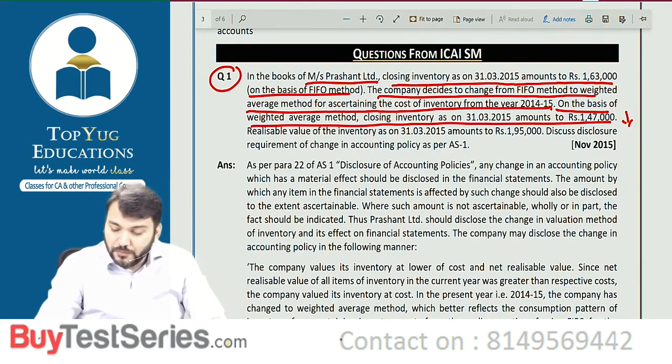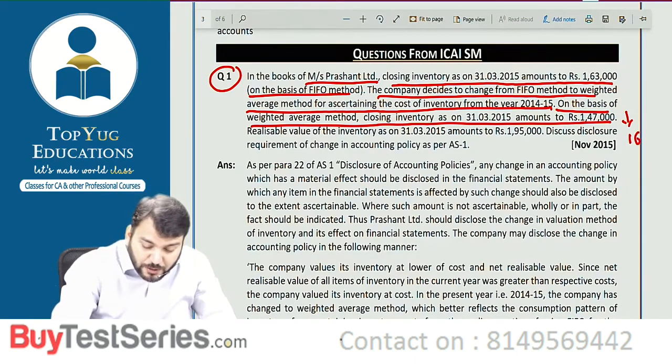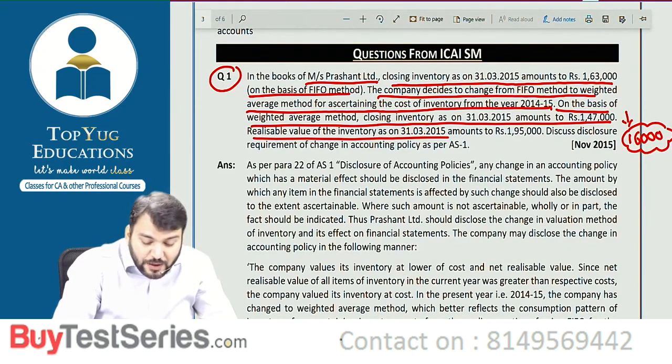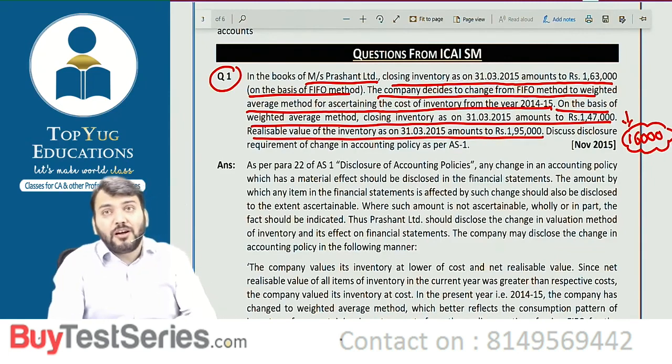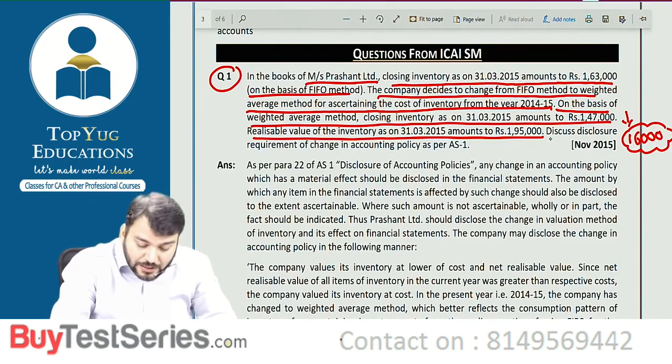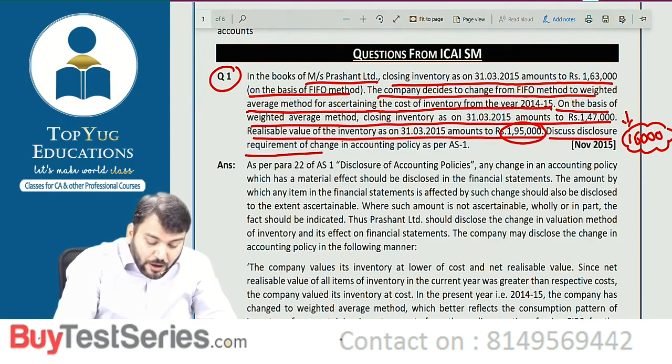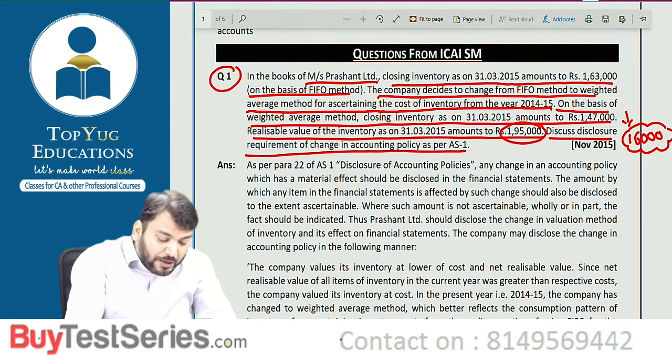1,63,000 minus 1,47,000 means profit will decrease by 16,000. So this is the effect in the financial statement. Realizable value of inventory is 1,95,000. That is not relevant because we value at cost price or NRV, whichever is lower. So NRV is more than cost price. Discuss disclosure requirement of change in accounting policy as per AS1.